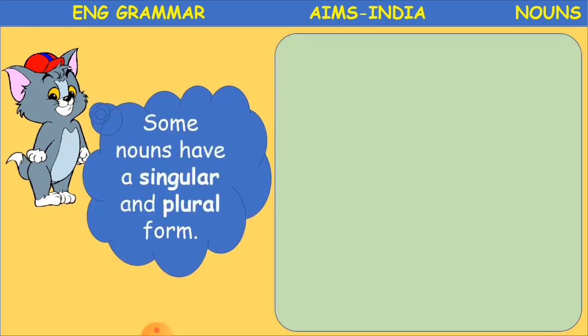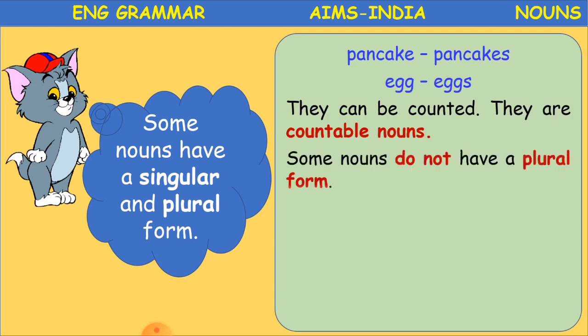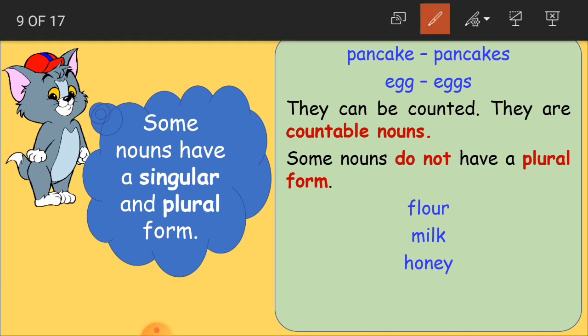Here some nouns have a singular and plural form. Again, as I said to you, the same is written here. Pancakes, pancake, pancakes, egg, eggs. So some nouns have a singular and plural form.